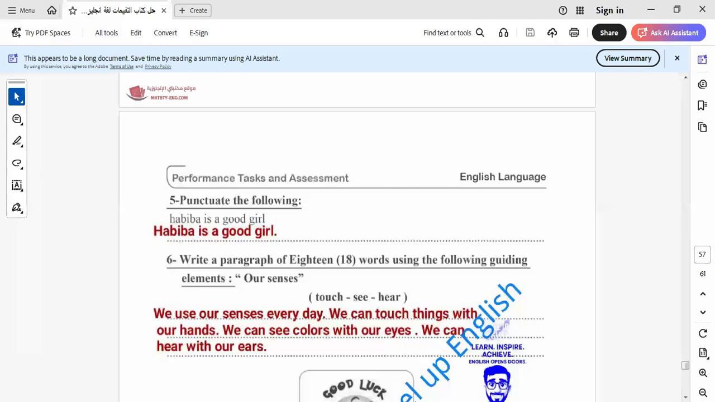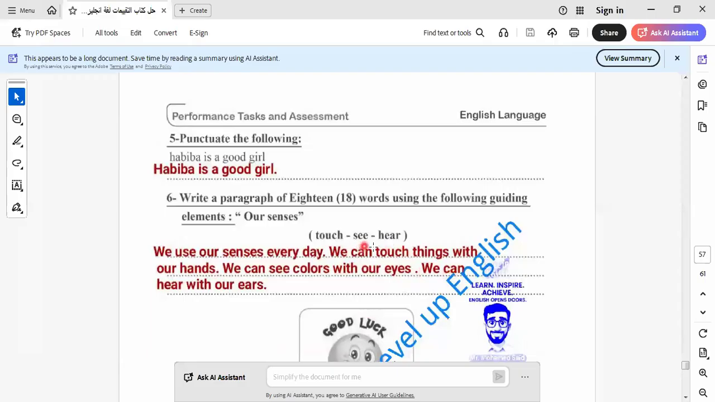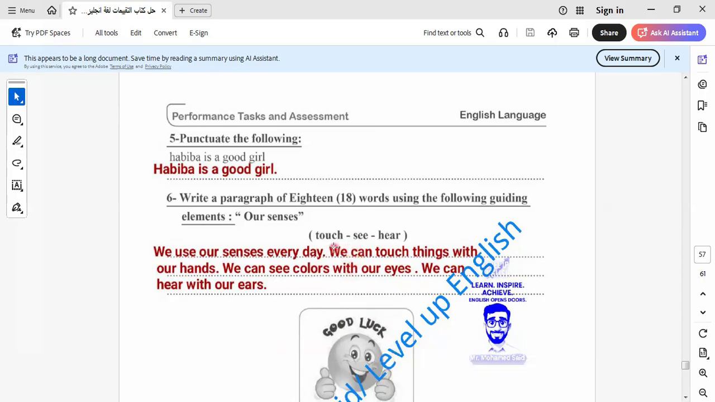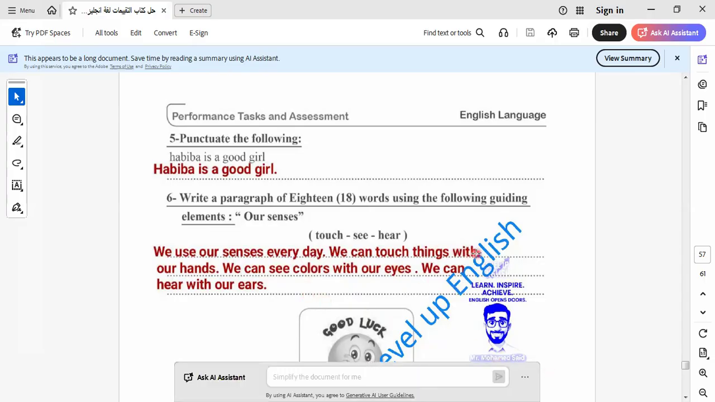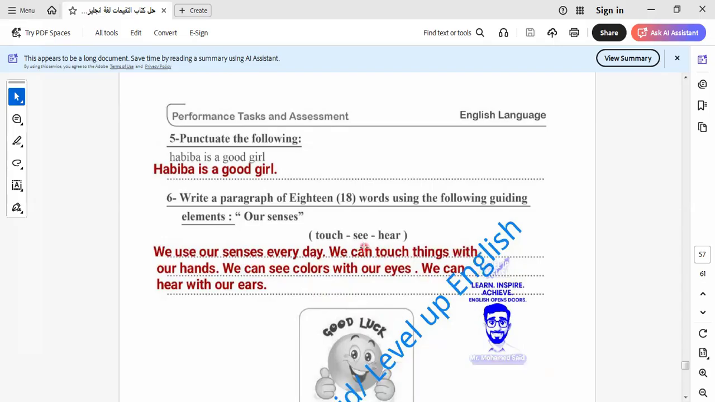Let's go to another one, which is paragraph. Here it talks about paragraph. I think we took this during this term. We talk about the sentences. Here is touch, see, hear. So we can make sentences from these words. We use our senses every day. All of us use senses every day. We can touch things with what? With our hands. We can see colors with what? With our eyes. We can hear with our what?